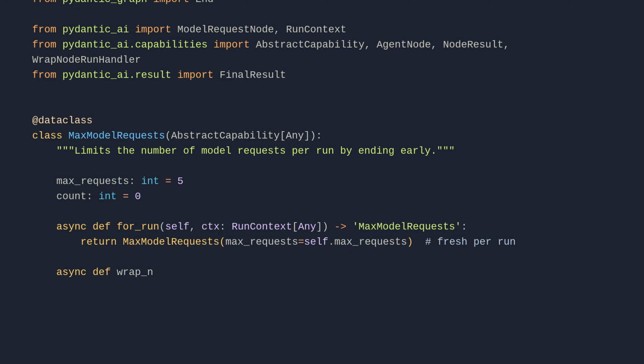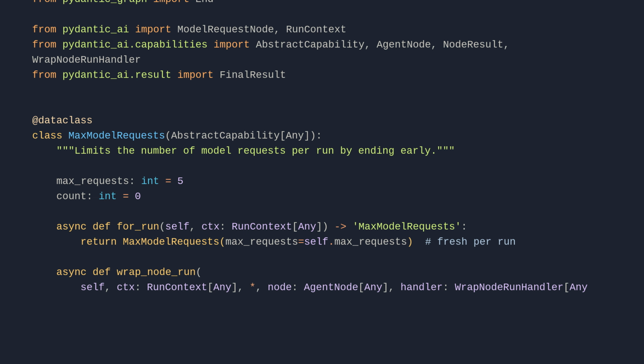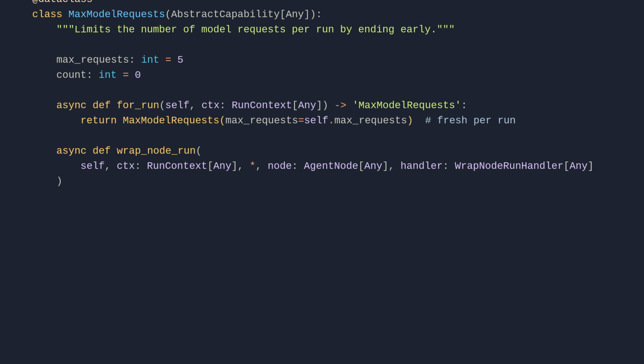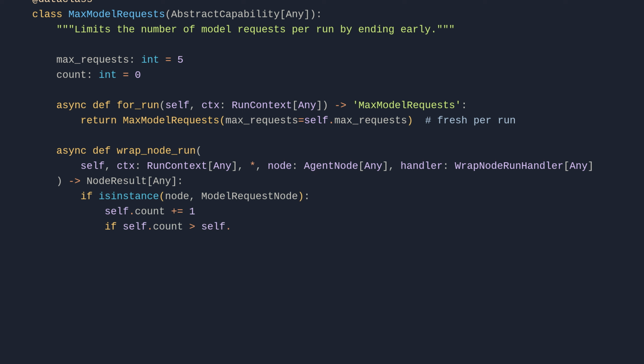async def wrap_node_run(self, ctx: RunContext[Any], *, node: AgentNode[Any], handler: WrapNodeRunHandler[Any]) -> NodeResult[Any]: if isinstance(node, ModelRequestNode): self.count += 1. if self.count > self.max_requests: return End(FinalResult(output='max model requests reached')). return await handler(node)